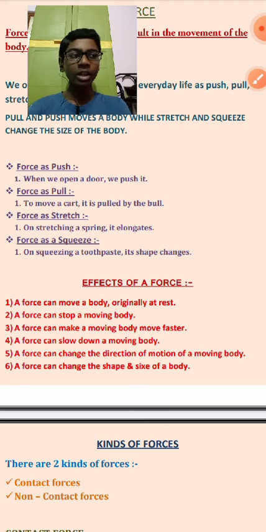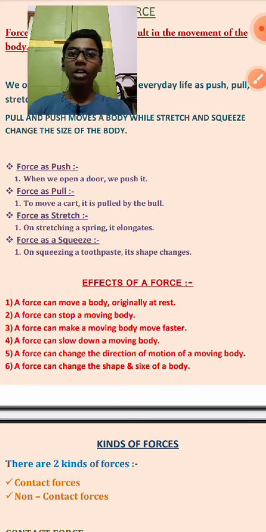Suppose the ball is going towards the north, and we have also put up a pressure or force, or we have kicked the ball in the same direction. So if a ball was moving slowly towards the north, the ball starts moving faster in the same direction. How? Because the person standing in front of the ball has applied a physical force upon the ball in the same direction. From which point can we relate this example? That is number 3, that a force can make a moving body move faster.